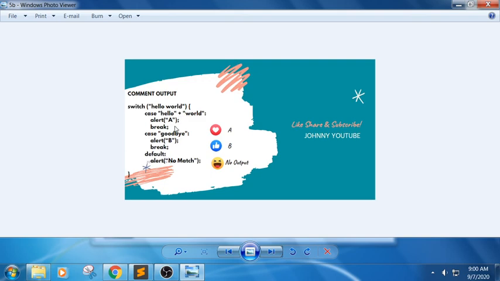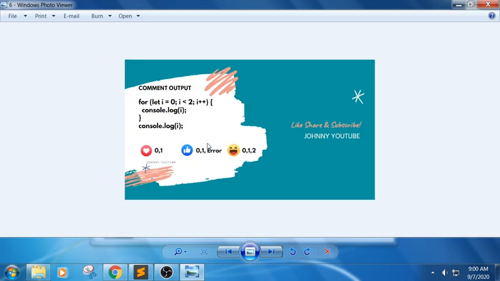Next one, hello world. What would be the output of this snippet? It is in the format of a string with a space, so it will try to check with this case label. So it is hello world, so the answer would be alert of a. In the sense, in the alert box we will get the answer as a.